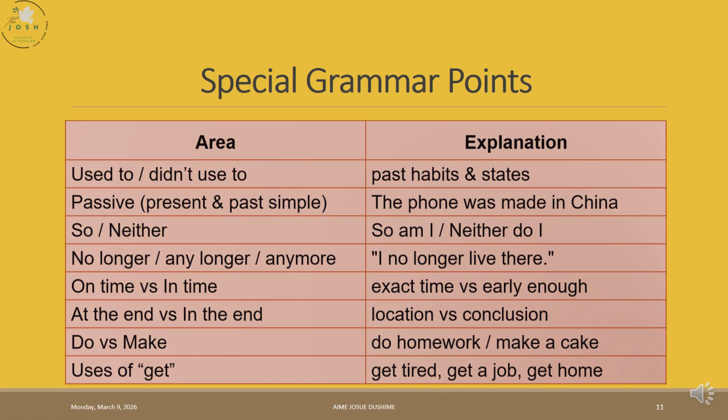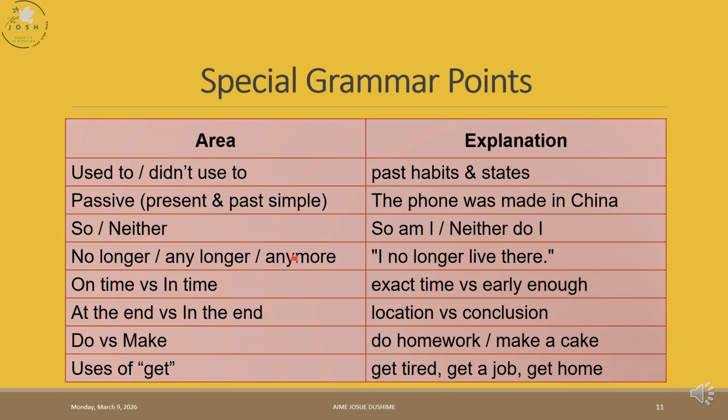Special grammar points here. We also learned used to and didn't use to. These are past habits and past states, things which were true in the past but are no longer true now. We learned what we call the passive, the present passive and the past passive. In this case, we're trying to be more objective, focusing on the object other than the subject.